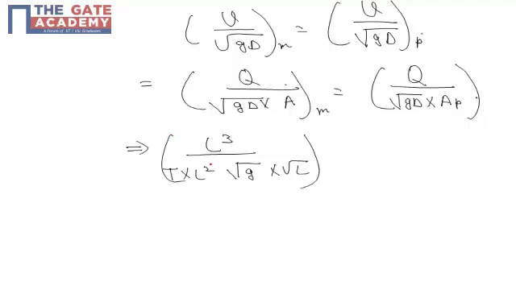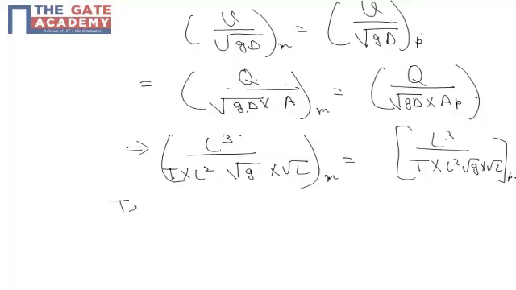I am doing nothing, I am just splitting it into dimensions, keeping g as it is. Q is written as meter cube per second, area is written as L square, also it is L cube upon T into L square into root g into root L for the prototype. Somewhere in the same test we saw that TR is under root LR from the Froude number.